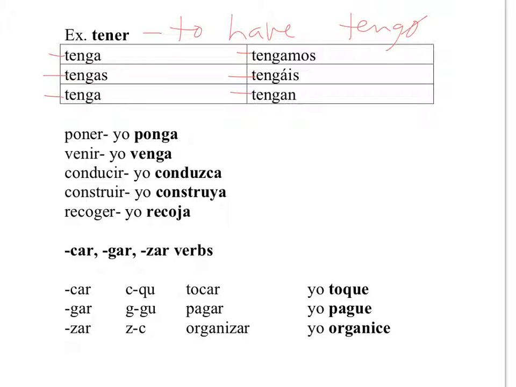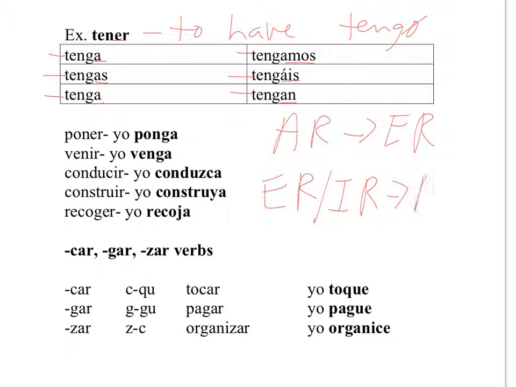And we see that the ER verbs kind of take the AR endings. A, as, a, amos, áis, an. So we could say AR takes the ER endings, and ER, IR take AR endings. Right? So it's like opposite.